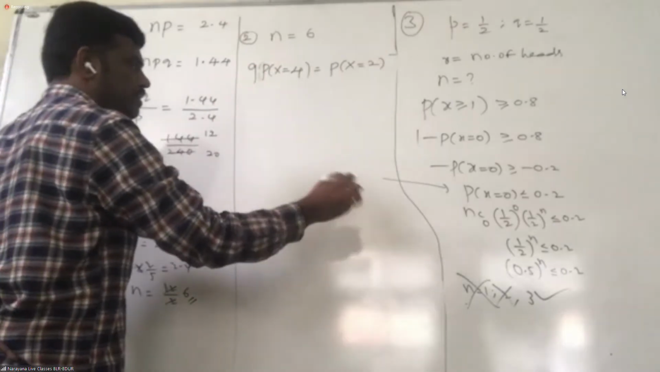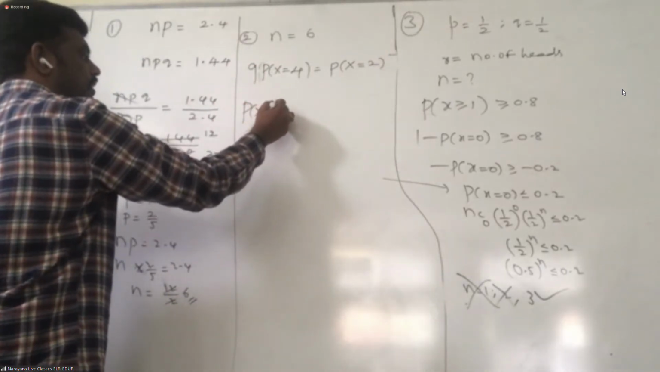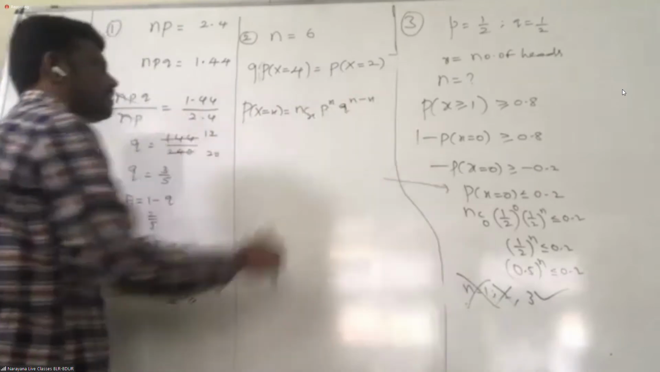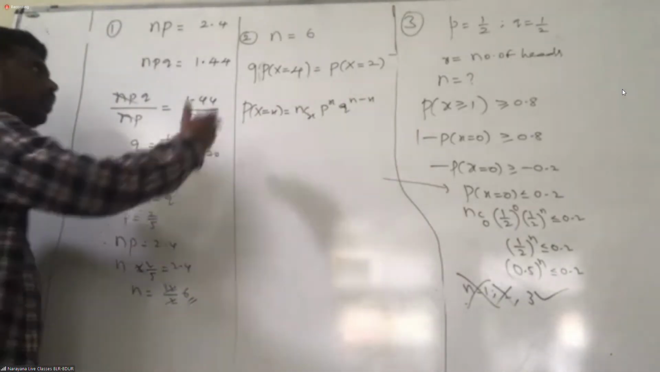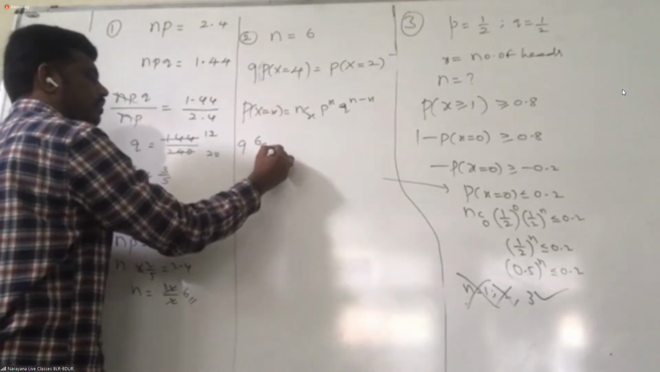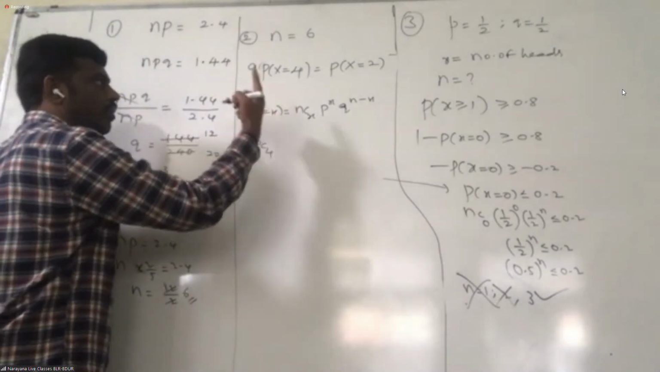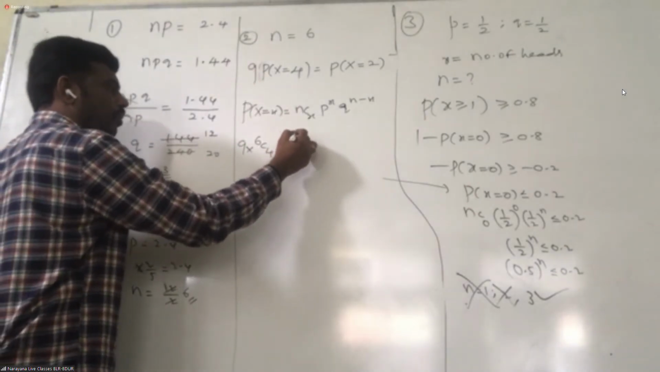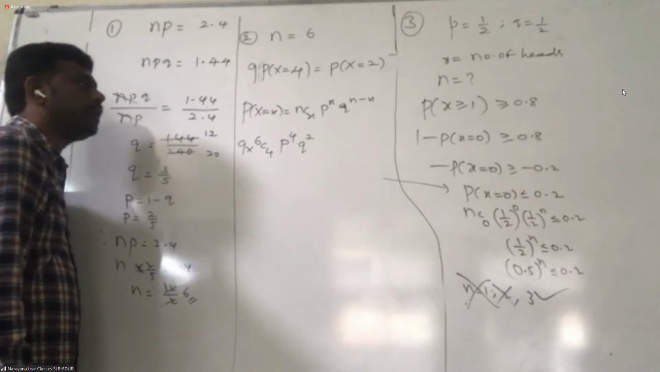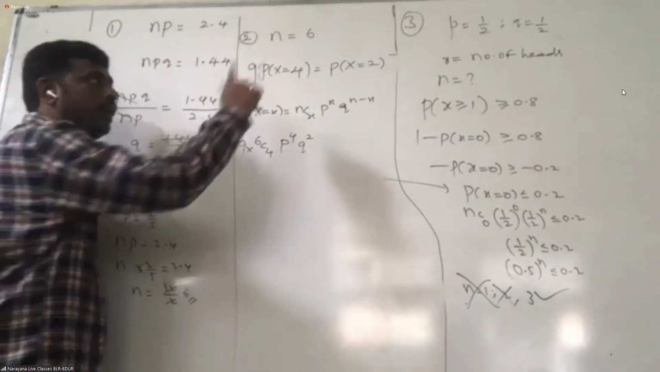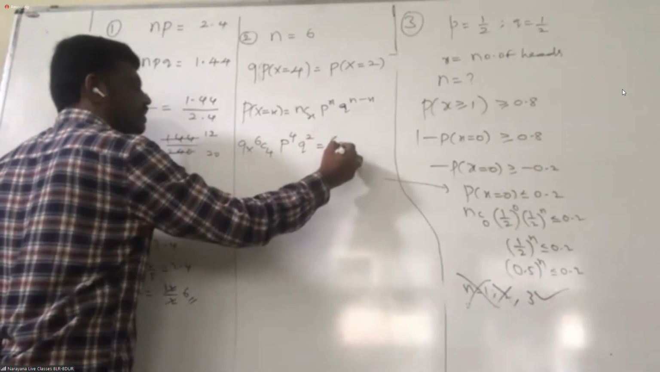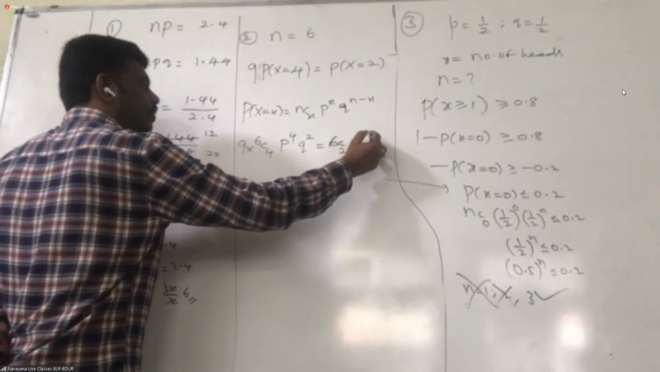Multiple times I am using the same formula. Please don't get confused. nCx p power x, q power n minus x. This is the formula we are following. We know n is 6. So 9 into 6C4, p power 4, q power 2. Why 2? 6 minus 4. Following or not, all of you? Equal to x equal to 2 then, 6C2, p power 2, q power 4.